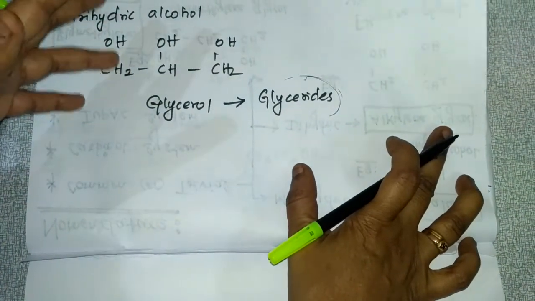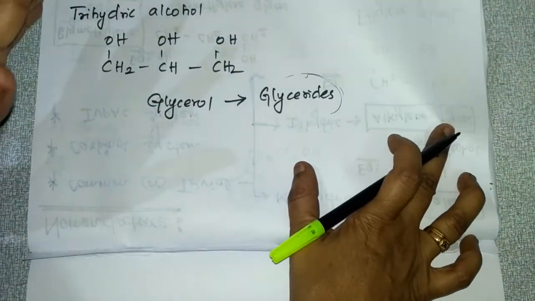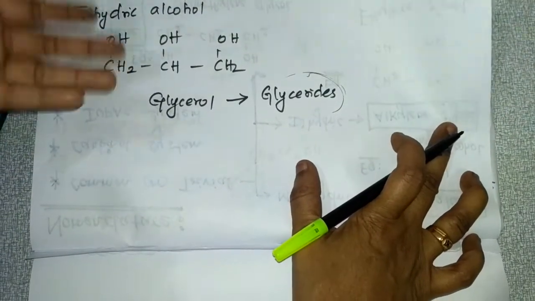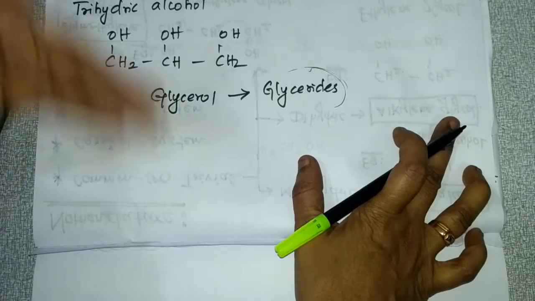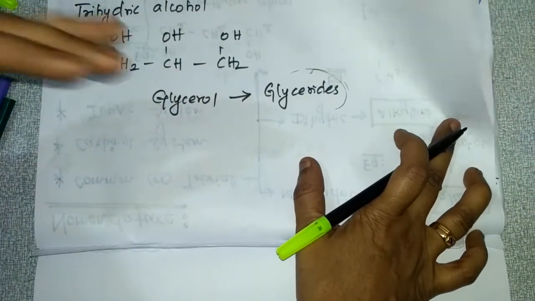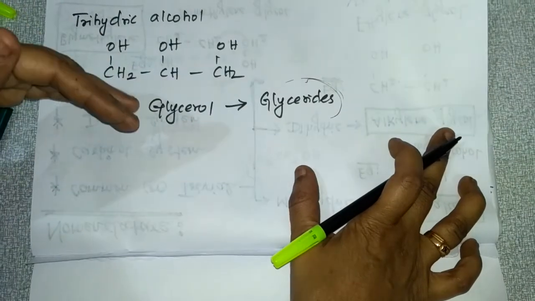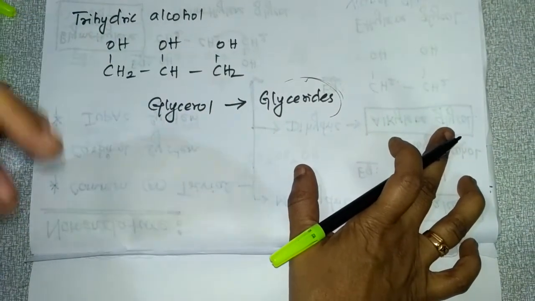So that's all about the naming of alcohols in the common or trivial system. All three alcohols, monohydric, dihydric and trihydric, are named this way in the common or trivial system. In the next video, I'll explain the remaining carbinol system and IUPAC system.